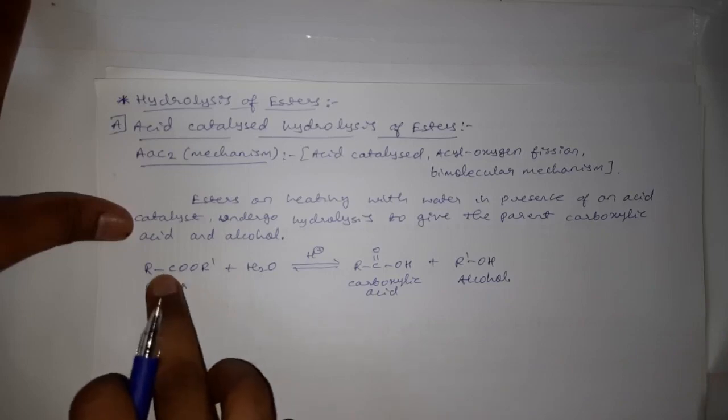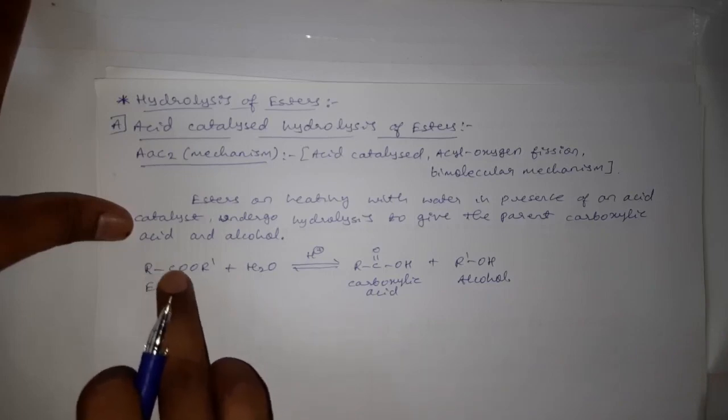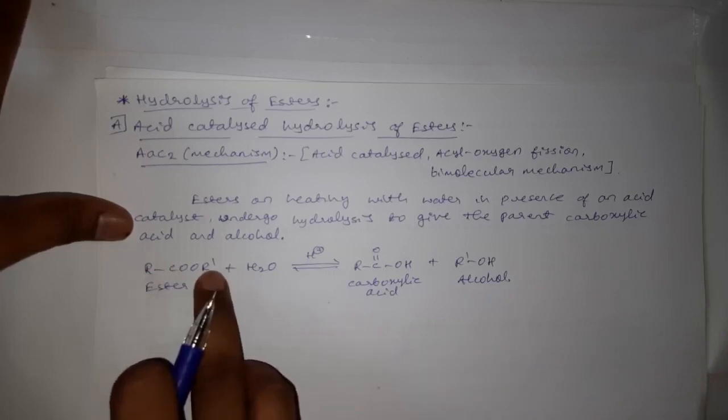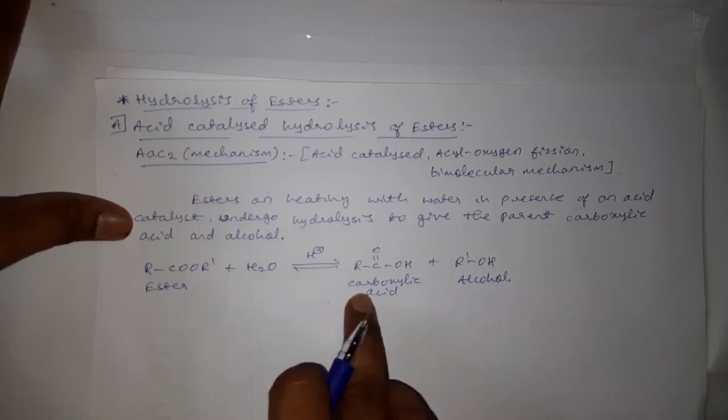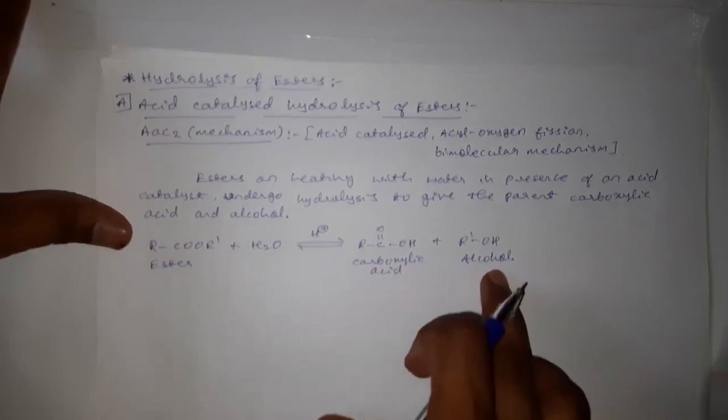Correct? The bond between this R C double bond O and OR dash is breaking, which results in the formation of carboxylic acid and alcohol.